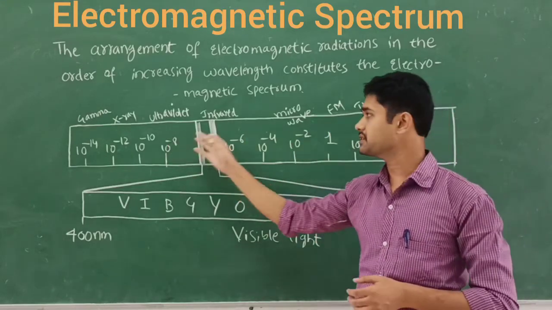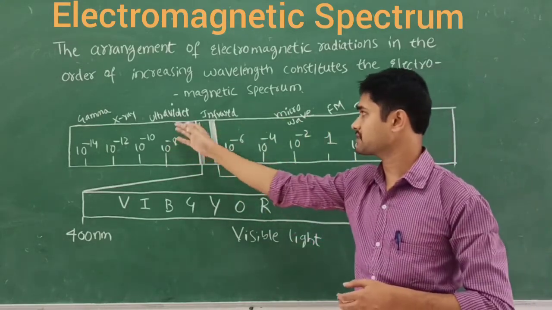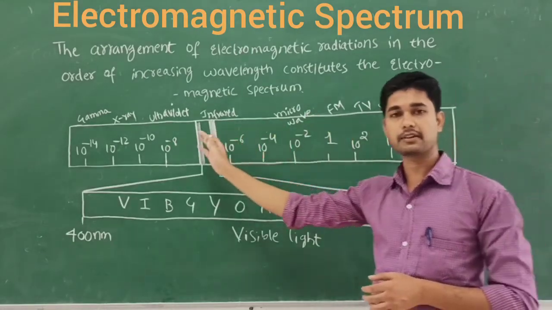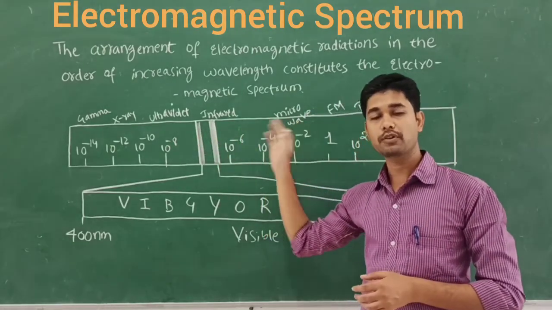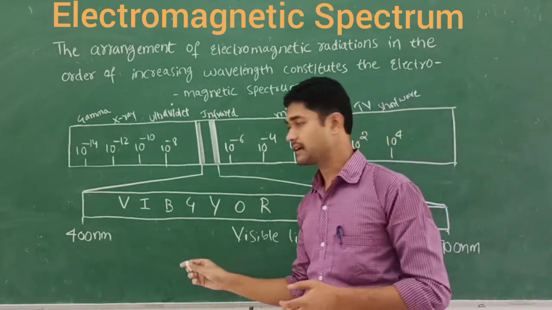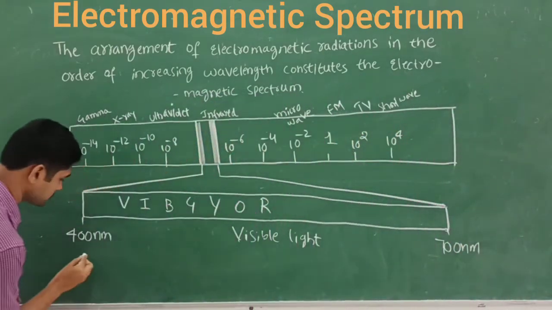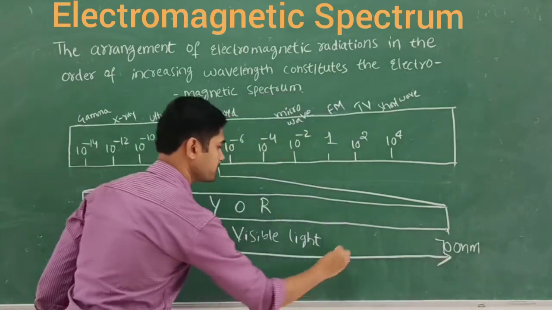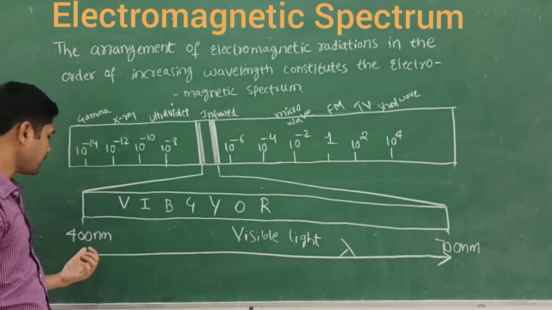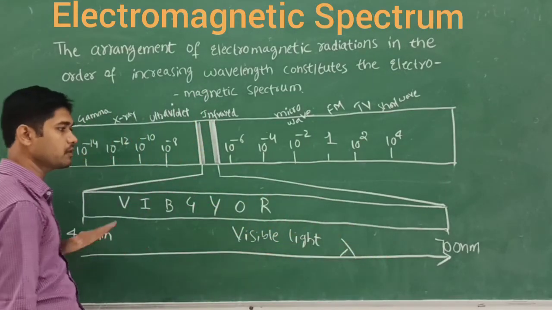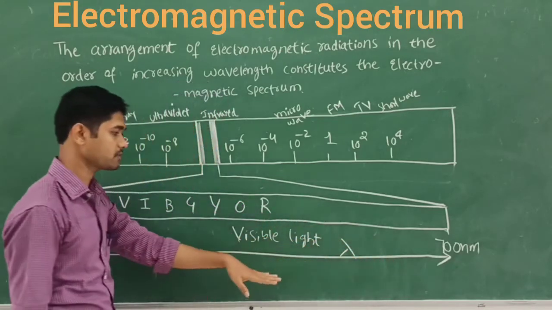The electromagnetic spectrum is defined as a set or arrangement of different types of electromagnetic radiations. What we see here are gamma rays, X-rays, ultraviolet, infrared, microwaves. These are the different types of electromagnetic radiations, arranged in increasing order of wavelength. You can see here the order of the wavelength, and 400 nanometer to 700 nanometer is the range that increases, in terms of the wavelength.